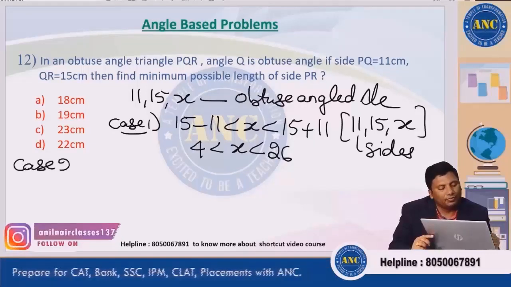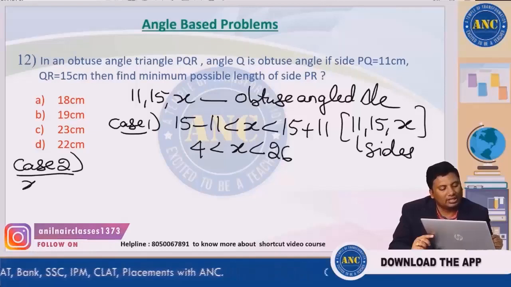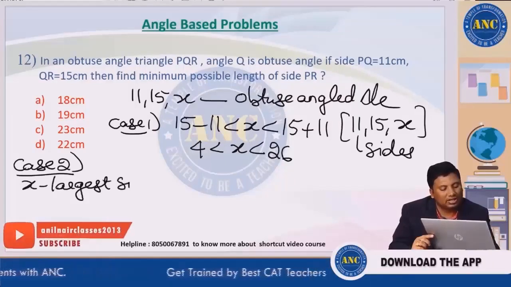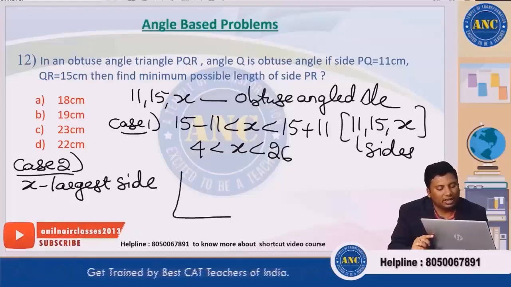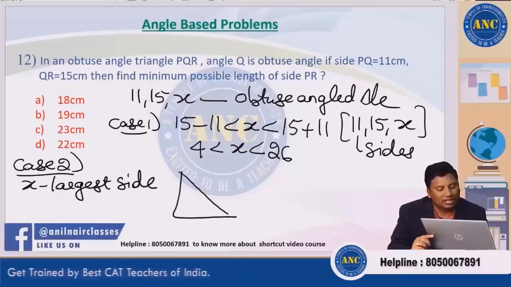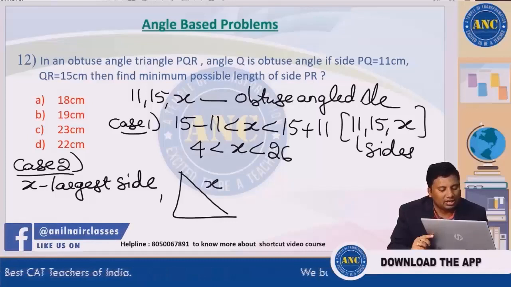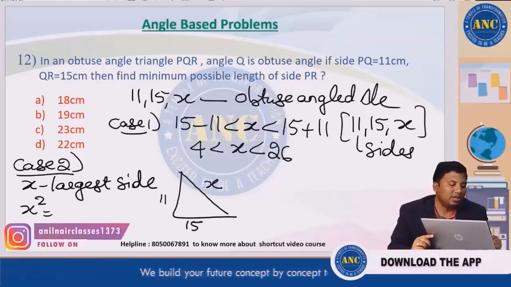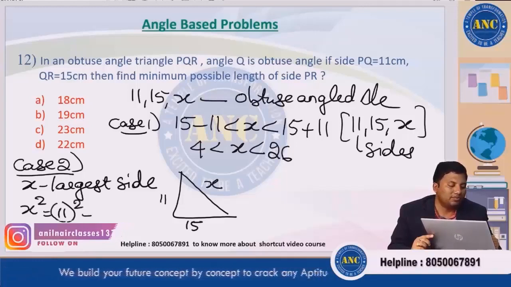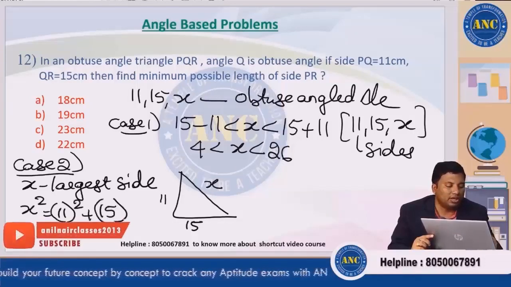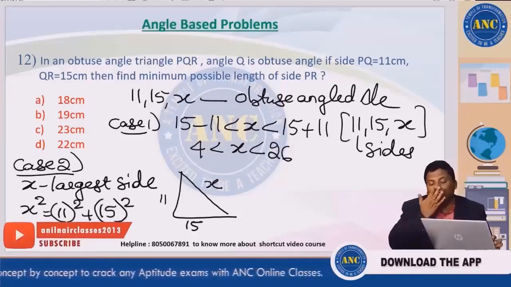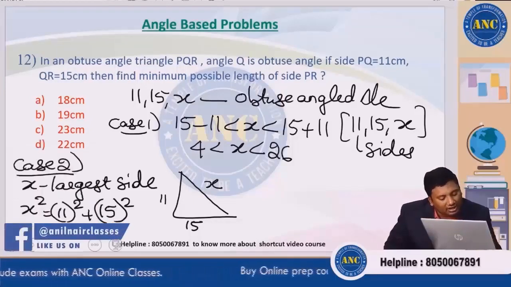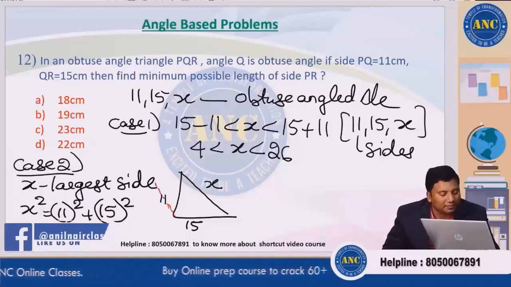Case 2. Assume x is the largest side. If x is the largest side, first make a right angle, then do the necessary thing. If it is x, this is 11 and it is 15. So x square equals 11 square plus 15 square. This is for a right angle triangle. Now if it is an obtuse angled triangle, the figure will be somewhere like this.